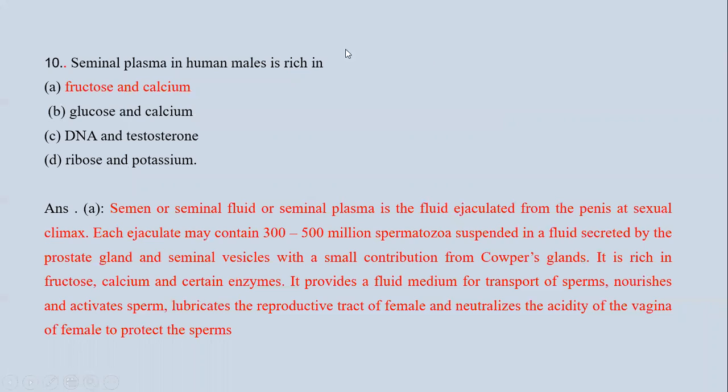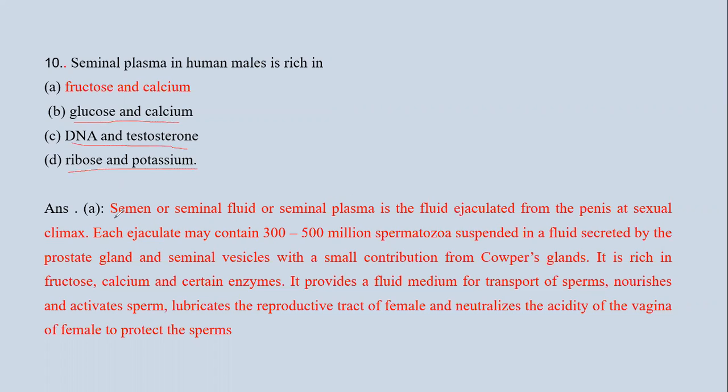Next question is, seminal plasma in human male is rich in: first option is fructose and calcium. Second is glucose and calcium. Third is DNA and testosterone. And fourth is ribose and potassium.